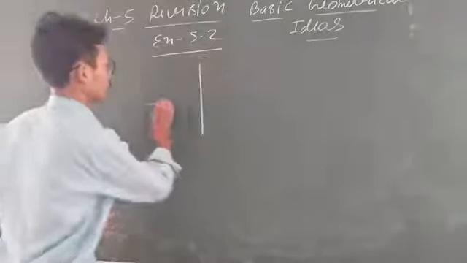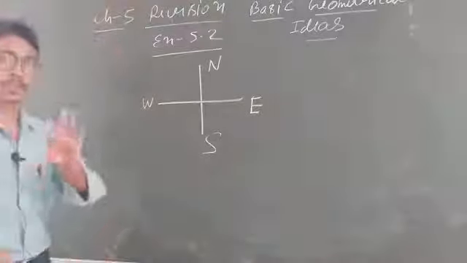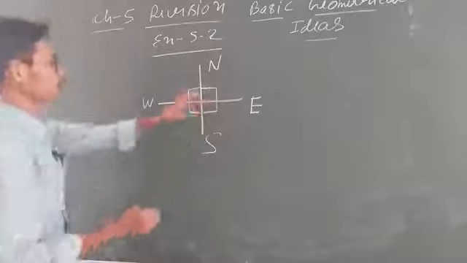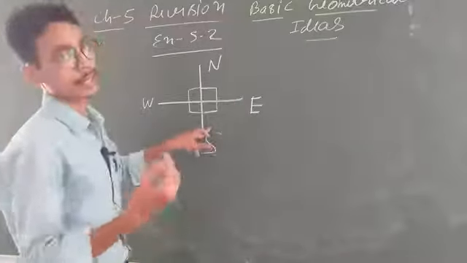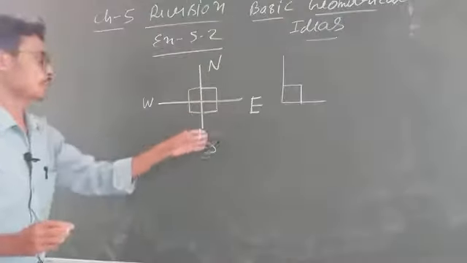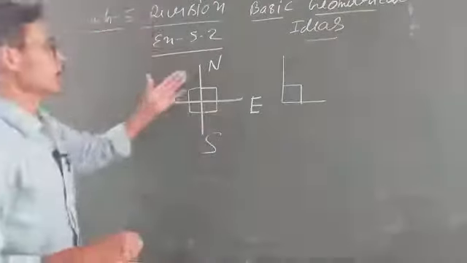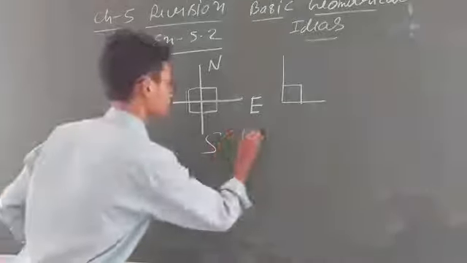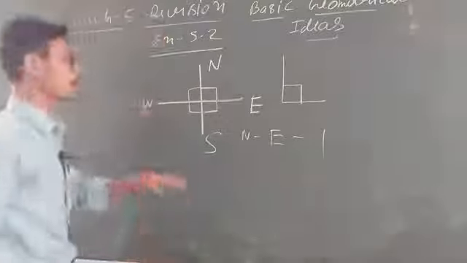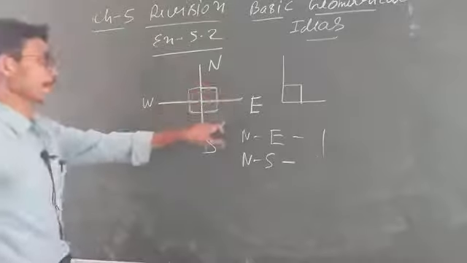Look, this is given: east, west, north, south. Clear? Look son, this is the angle from north to east 90 degree, east to south 90 degree, because you know the concept of 90 degree. Same diagram: east to south 90, south to west 90, west to north 90. So if I want to know north to east, how many right angles, you will say, sir, only one right angle. Clear? If I want to know north to south, how many right angles, you can say 90 plus 90, that is,